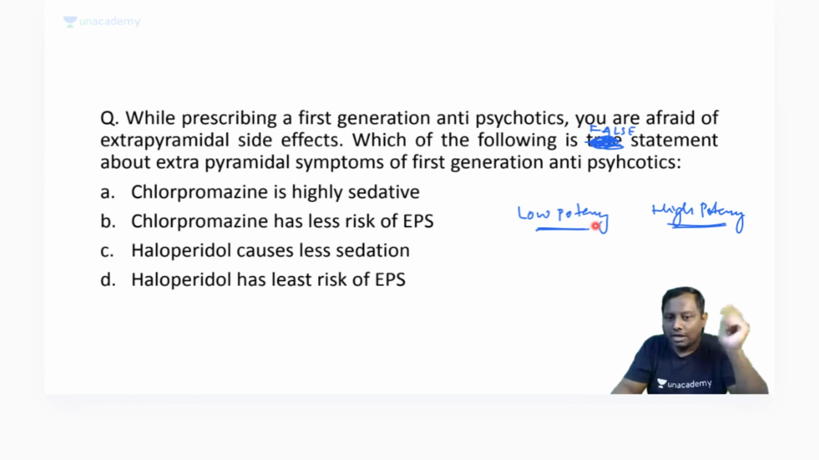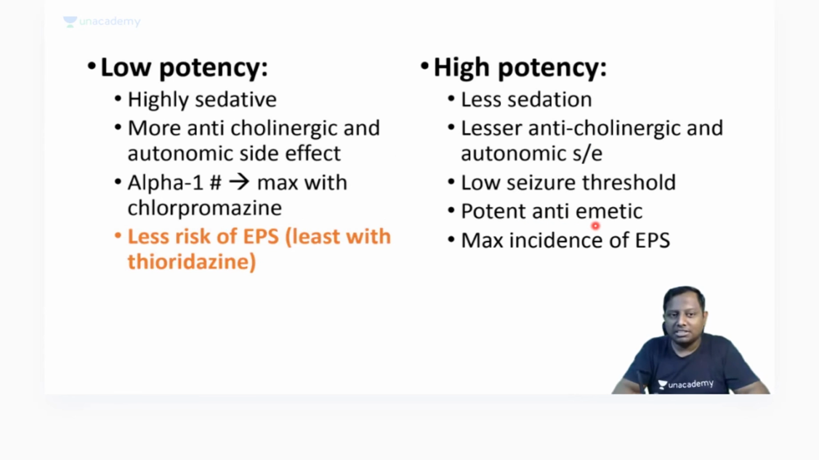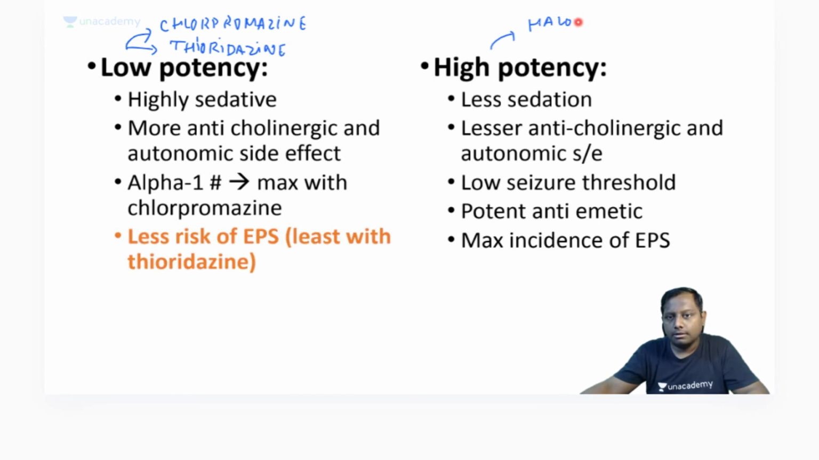In low potency, you need to give a high dose, right? Now I have summarized it here so that we can save some time. Remember, examples of low potency drugs are chlorpromazine and thioridazine. High potency drugs are drugs like haloperidol, or in short the butyrophenones, or the thioxanthenes. They are all high potency drugs.